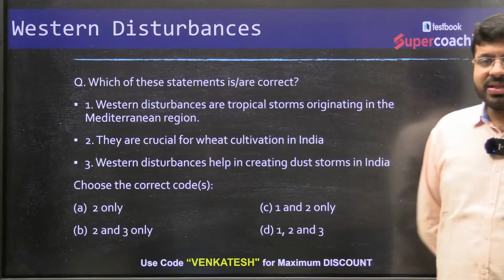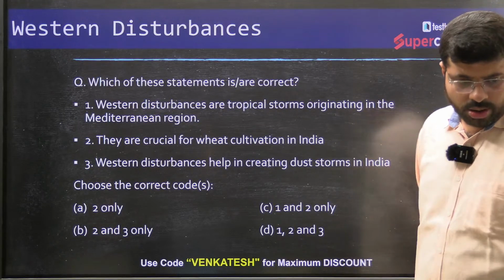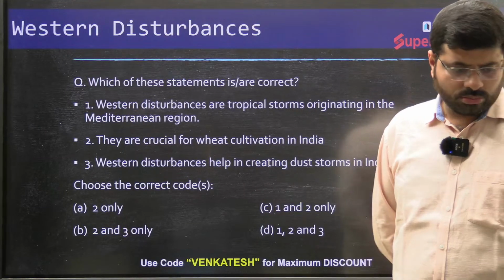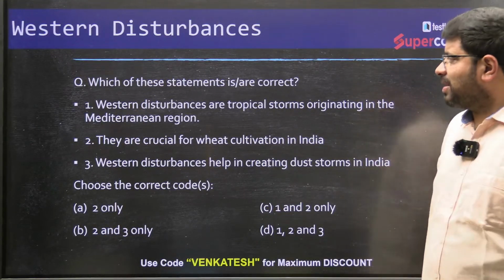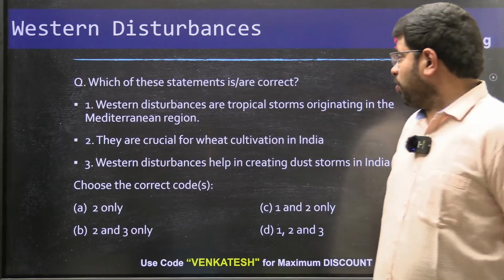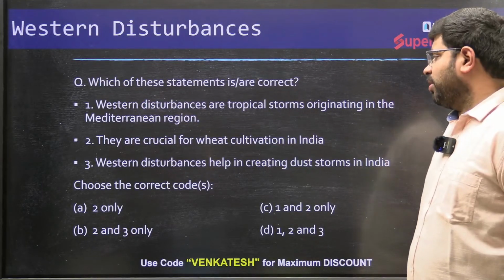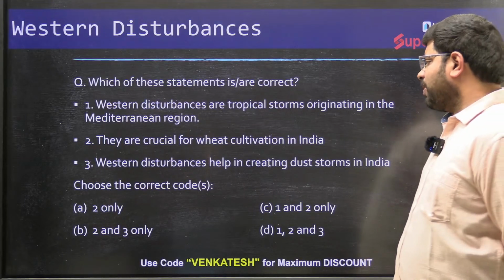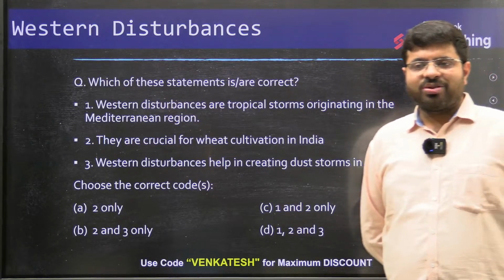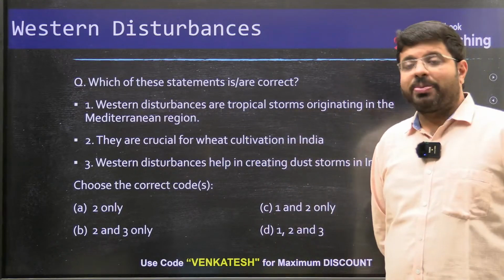Which of these statements are correct? Now try to see this question in detail. Western disturbances are tropical storms originating in the Mediterranean region. They are crucial for wheat cultivation in India. They help in creating dust storms in India. Which statements are correct? Which statements are wrong? Try to have an understanding. Listen carefully, read the statements carefully. You are expected to get this answer right.